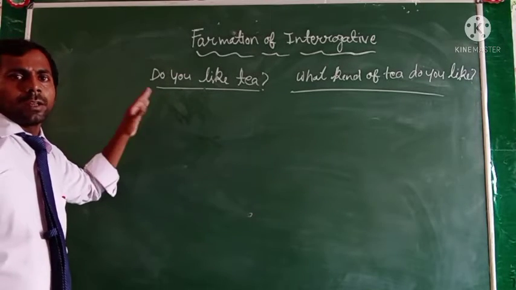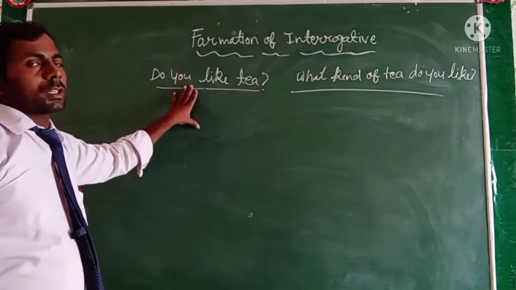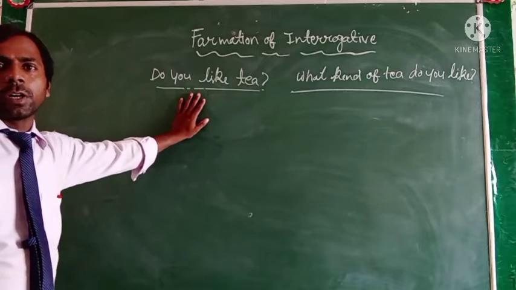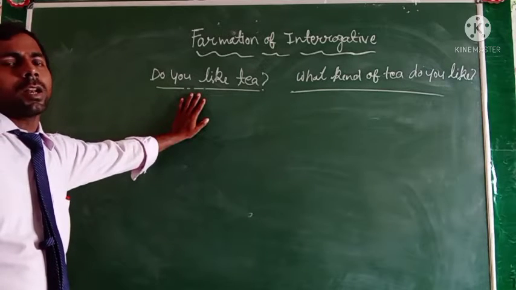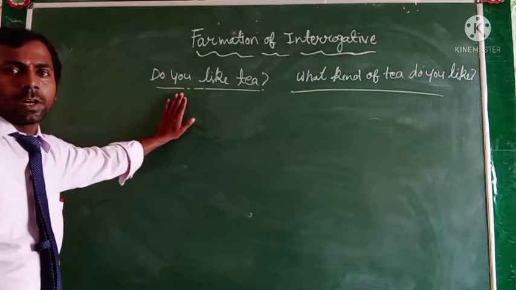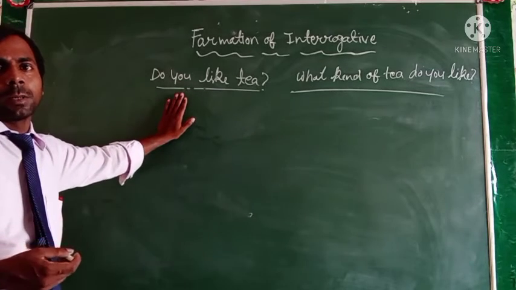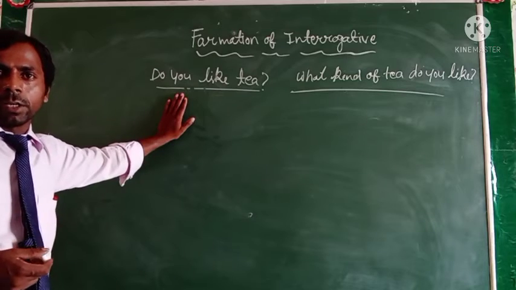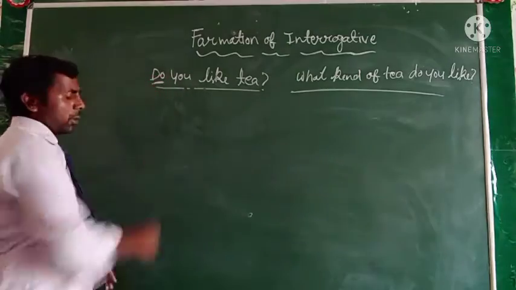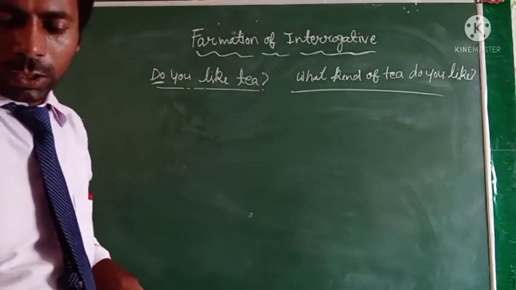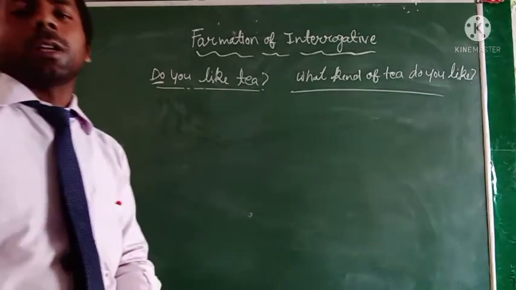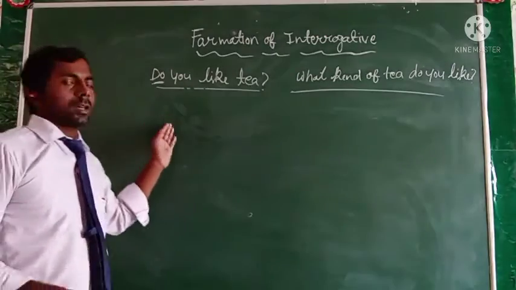Notice that the first question can be answered with a simple yes or no. It begins with the helping word do, and its answer will be in one word, like yes or no.